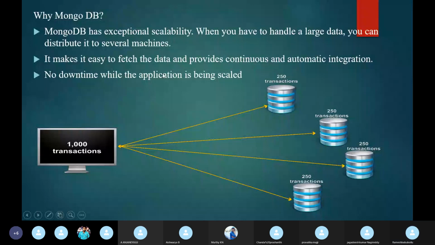Yeah. So schemaless. See, in MySQL, suppose you want to insert some data into one table, then what will you do?